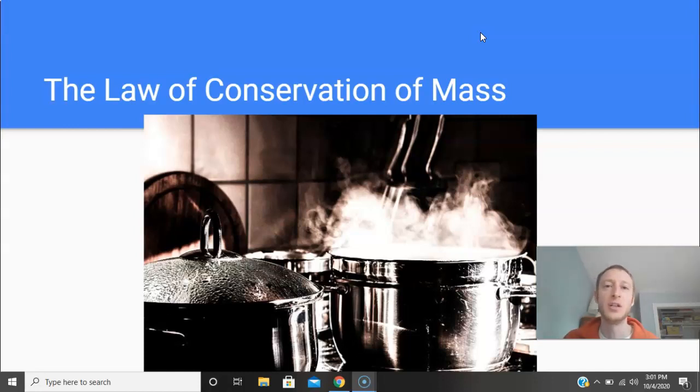All right. Obviously, we didn't destroy any mass. It probably just turned into steam and then evaporated off, right? So it's not that the matter was destroyed, it's that it just changed forms and went somewhere else, right? We see this in lots of other places.